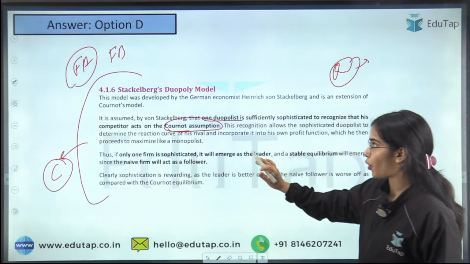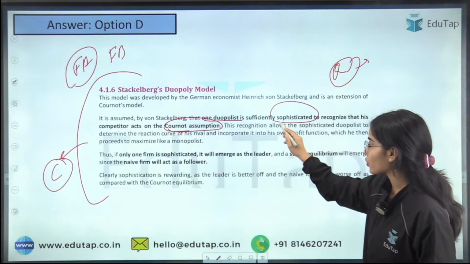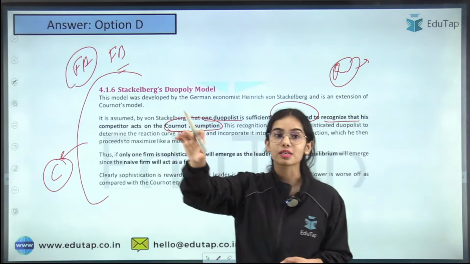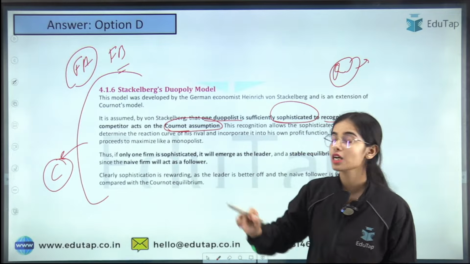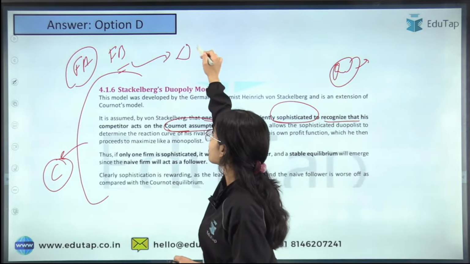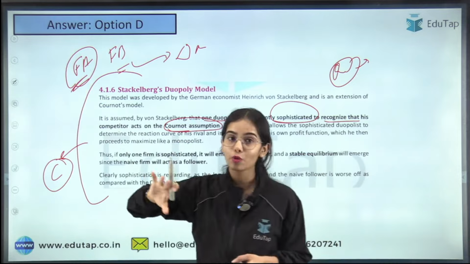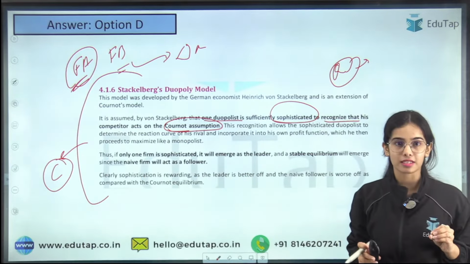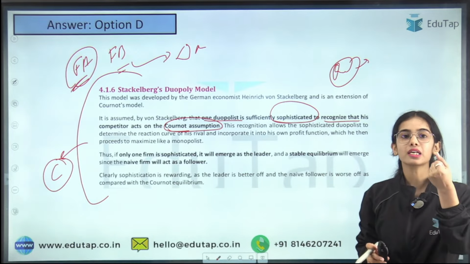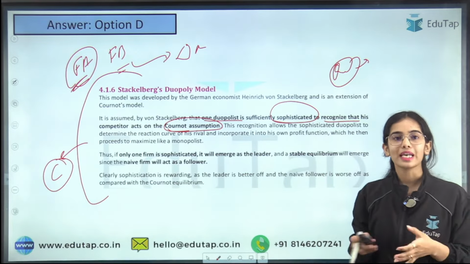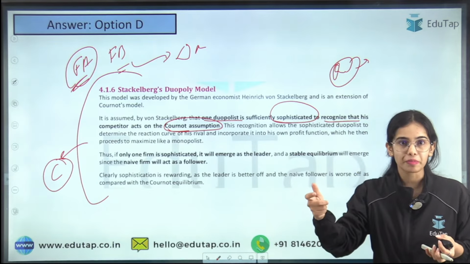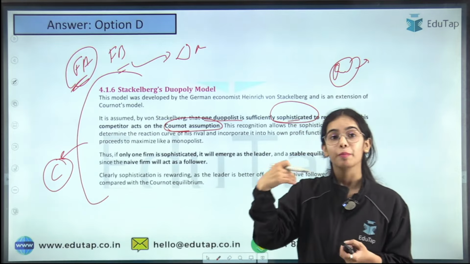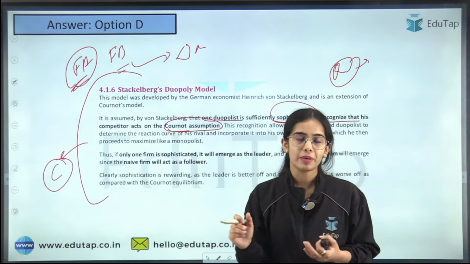So one of the duopolists is sufficiently sophisticated to recognize that his competitor firm B is acting on the Cournot assumption. That means firm B is thinking that if I am changing my output, the other firm will not change its output. So firm A is very intelligent and has recognized that firm B is taking this assumption. Firm A is the sophisticated firm here, and he will manipulate firm B through this assumption, and the sophisticated firm can actually benefit from this kind of knowledge, okay. So this is the idea.